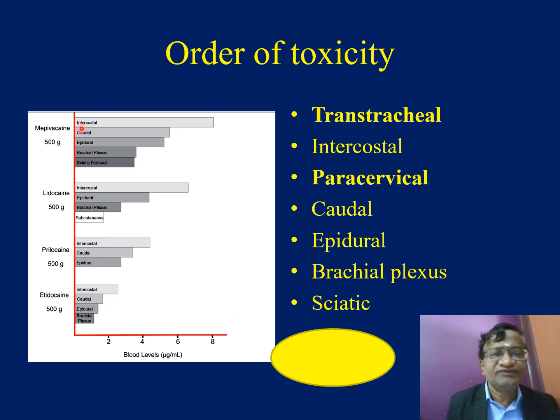What is the order of toxicity? Intercostal, caudal, epidural, brachial plexus, sciatic, femoral. This is intercostal, then caudal, epidural. All these things were described in 2000 and before 1995. Now we have come across transtracheal, paracervical, and IVRA.